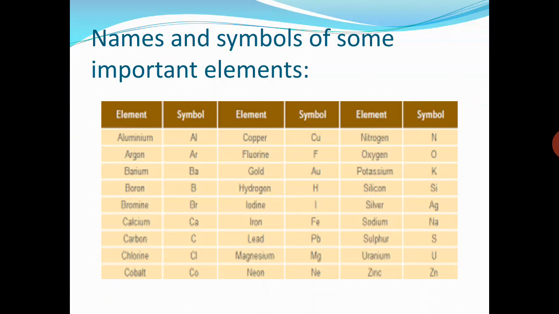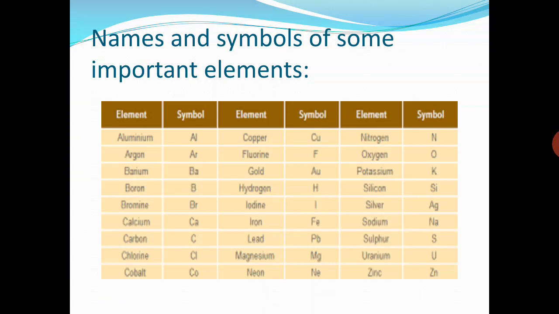You can see many examples in this table like boron, capital B, carbon. Its symbol also consists of one letter, C, capital C. Fluorine, capital F. Iodine, capital I. Oxygen, capital O. Potassium, capital K. Sulfur, capital S. And uranium, capital U.